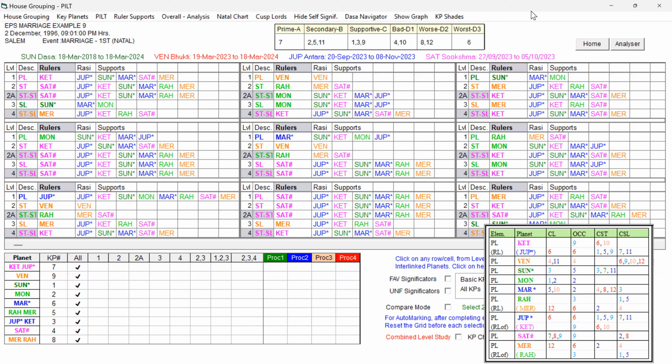First, let us check Saturn, the 7th lord. And the 7th sublord is which one? Our Jupiter. Yes. Saturn, the 7th lord, is a mixed planet. It is having 7, 9, 9, 2. It is good only. Only obstacles are there, but all the rulers are ruled by the same planet. And you can see that Saturn has our favorable key planets, green color planets, Sun, Rahu, and of course Jupiter is also good because of 7 and 11. So all the good planets are present in this support, that is good.